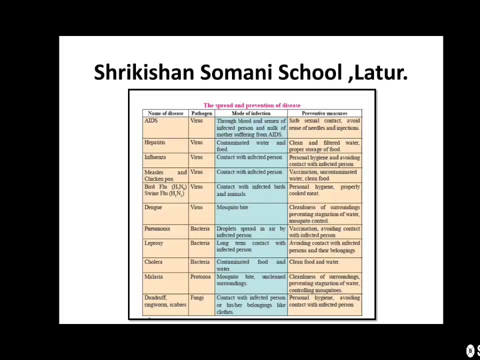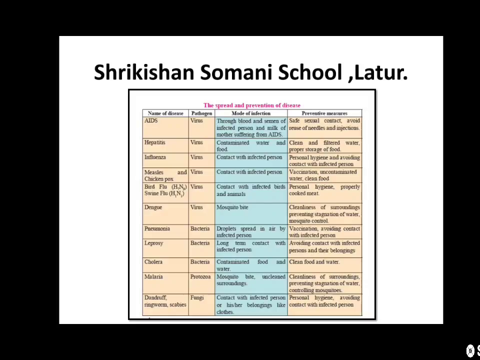Hepatitis is also called jaundice. There are 5 different types of hepatitis: A, B, C, D and E. It is caused by a virus. Mode of infection: contaminated water and food. Preventive measures: use clean and filtered water and proper storage of food. Influenza is caused by a virus and spreads through contact with an infected person.